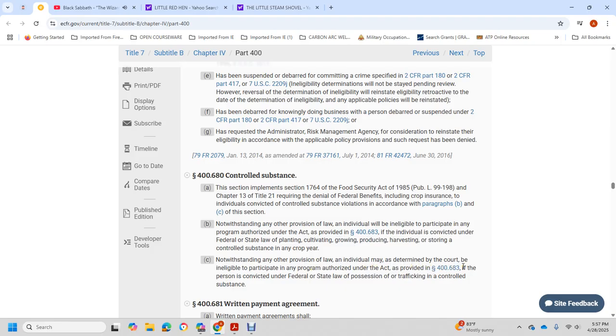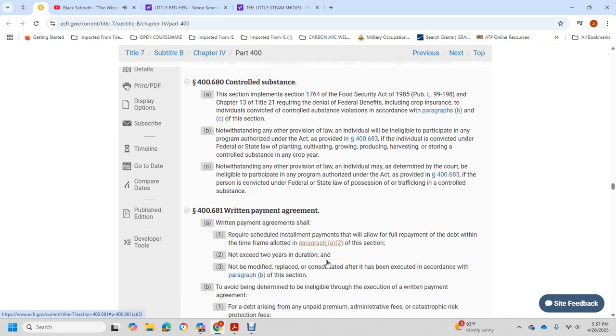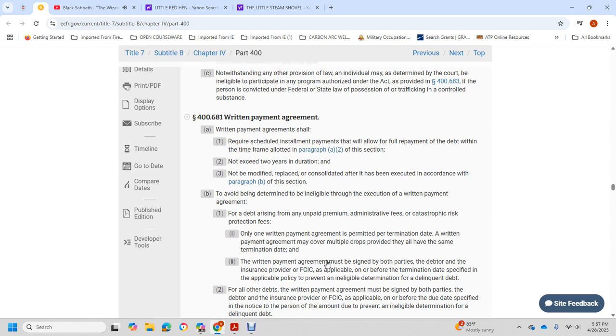And 406.83, a person convicted under federal or state law of possession or trafficking of a controlled substance. 406.81, written payment agreement. The written payment agreement shall require scheduled installments of payments which will allow for the full payment of the debt within the time frame allotted in paragraph (a)(2) of the section, not to exceed 2 years in duration, and not modified, replaced, or consolidated after execution in accordance with paragraph (b) of the section. Eligibility is determined through the execution of the written payment agreement for debt arising from unpaid premium, administrative fee, or catastrophic protection fees. Only one written payment agreement is permitted, with a permanent termination date. A written payment agreement may cover multiple crops and may also have the same termination date.